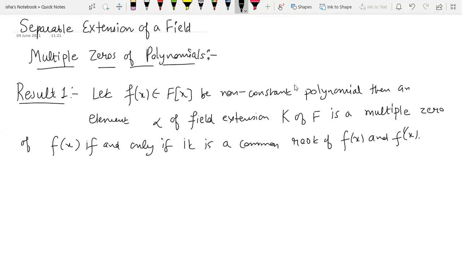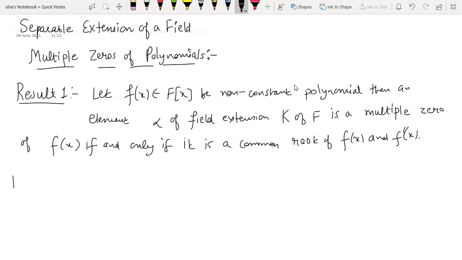So this is something we already know, that if we have a root of a polynomial and the multiplicity of that root is greater than 1, that's what we mean by multiple zero, that is multiplicity is greater than 1, if and only if it is also a root of f'(x). So in that case it turns out to be a common root of f(x) and f'(x), right?